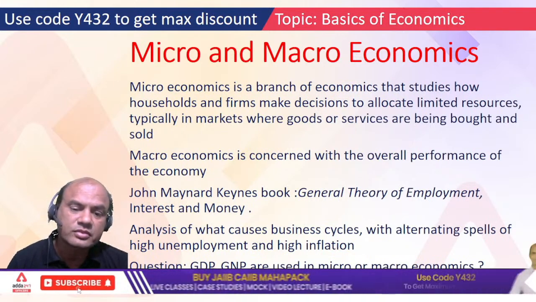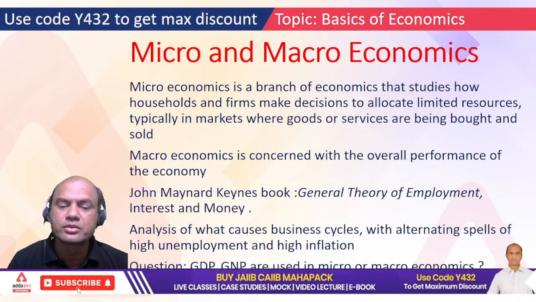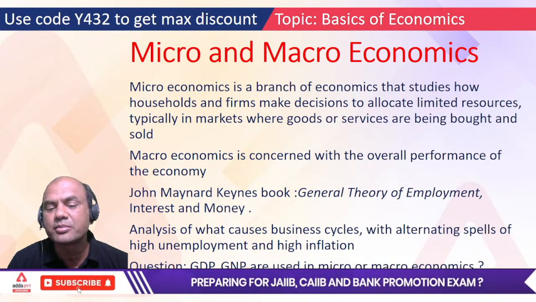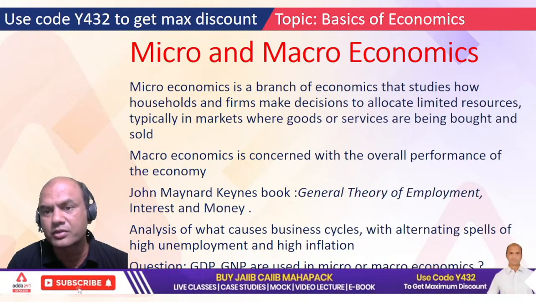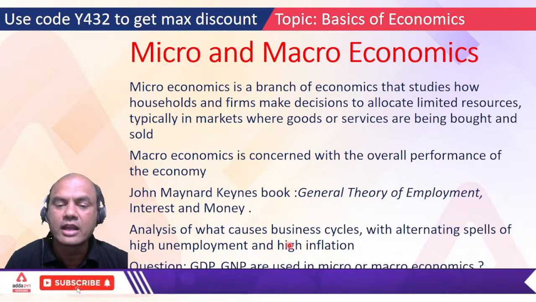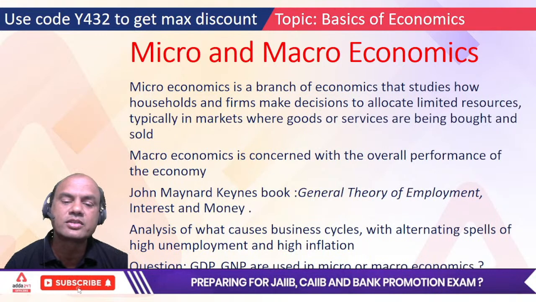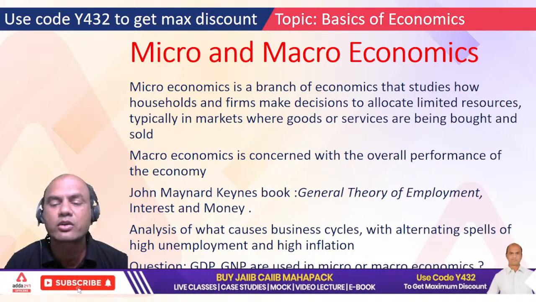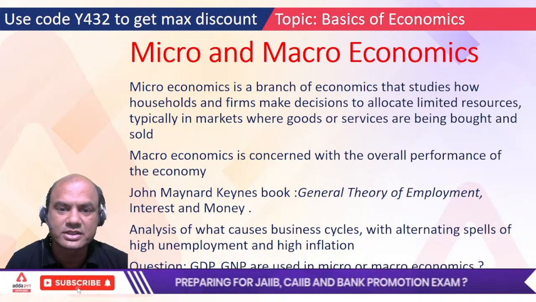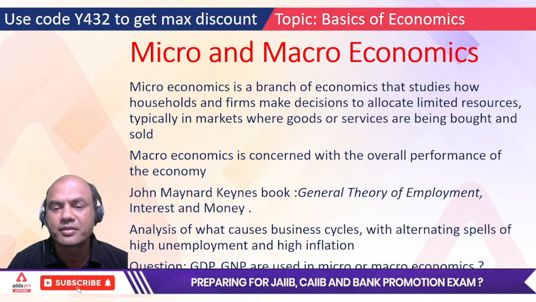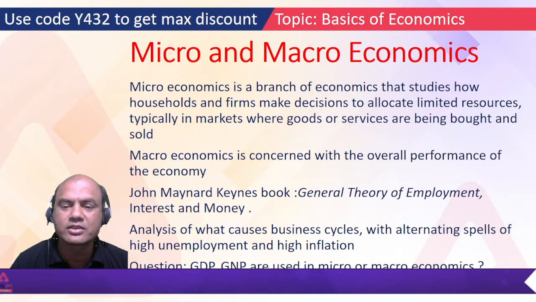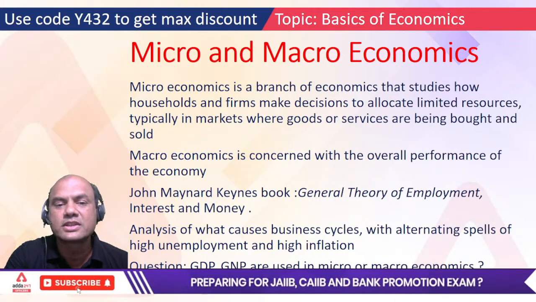Now question: are GDP and GNP used in micro or macroeconomics? So GDP and GNP are a part of macro or micro. Now the question is to you. Type the answer. Let me see how many of you do type. I'll wait for 10 seconds. I'm waiting over here. So GDP, GNP will be a part of micro or macro. Type the answer fast. Yes. Many of you are typing. Macro, macro. Correct. Everyone is almost correct. Macro is the answer. Okay.